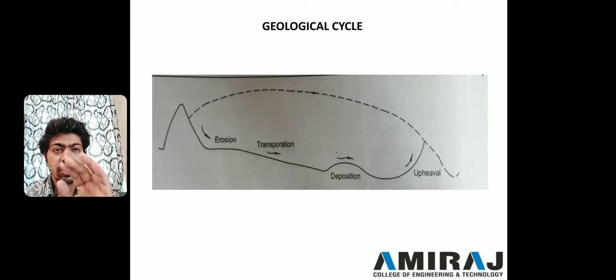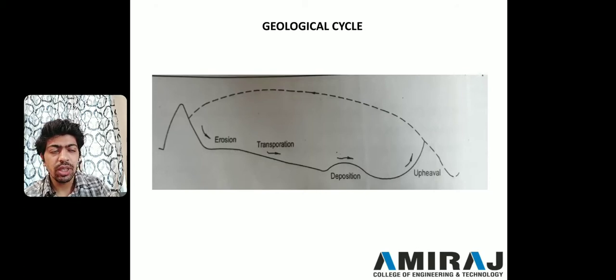After erosion, you can see in the figure that the soil goes from the top of the mountain downward. From there it is transported by agencies like wind, water, ice or gravity. After the transportation, the soil goes to the downward side or maybe some upper layer, and that is known as decomposition. After decomposition, the soil goes to the upheaval side.